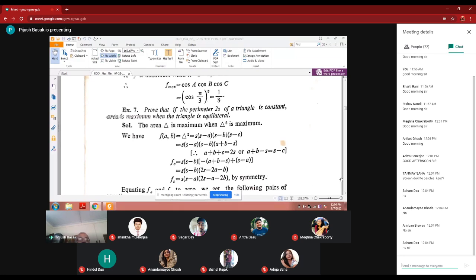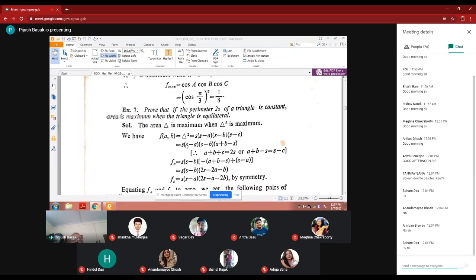Okay, now start with this problem because time is very, very limited for a class. So this is another maximum minimum problem. You have to prove that if the perimeter 2s of a triangle is constant, area is minimum when the triangle is equilateral. Someone may know it, but we shall find out. Then area, we know, is the square root of s into s minus a into s minus b into s minus c. What is s? s is the semi-perimeter, a plus b plus c by 2. So everybody knows that the area of the triangle is this. So make it delta squared.